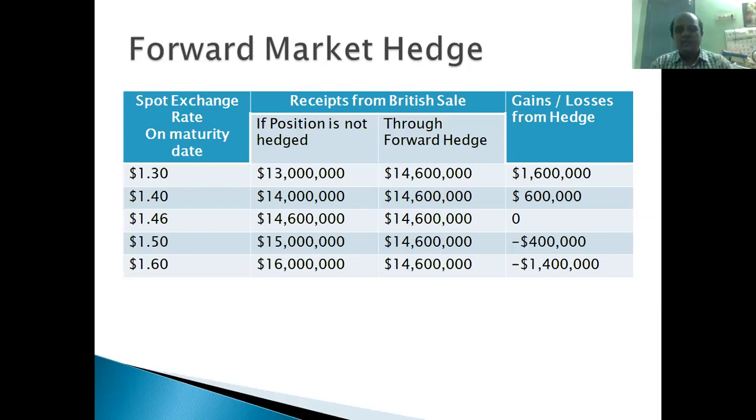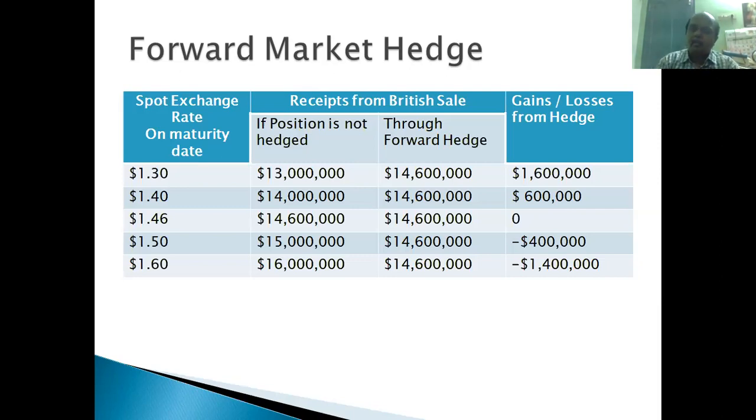So suppose on the day 15th May 2021, the spot market exchange rate becomes $1.30 per pound. One Boeing 747 is sold to British Airways for 10 million pounds, and this is converted into American dollars.